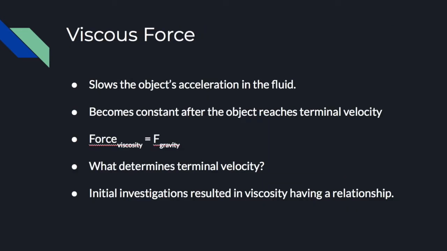Viscous force is the force that slows the object's acceleration in the fluid. It becomes constant after the object reaches terminal velocity, which applies Newton's second law, where the force of viscosity equals the force of gravity. So we asked what determines this terminal velocity, and our initial investigations resulted in viscosity having a relationship.